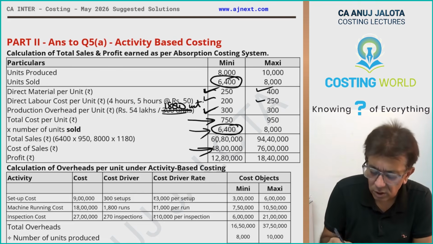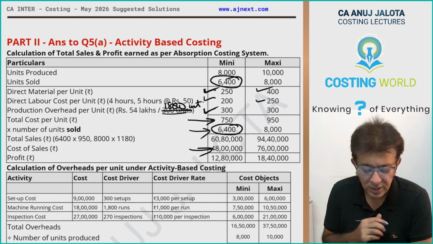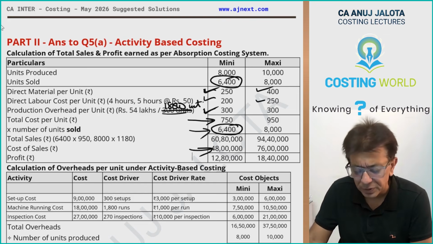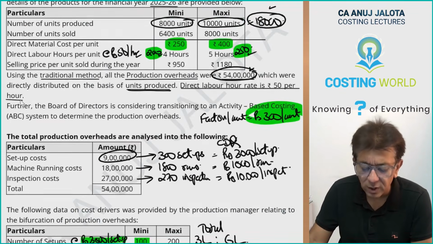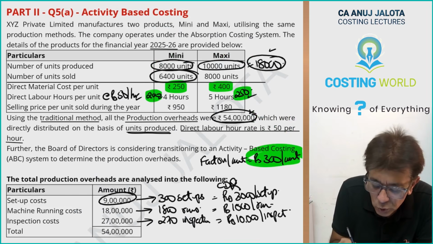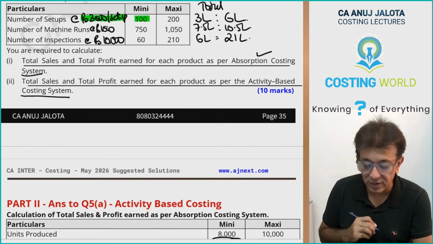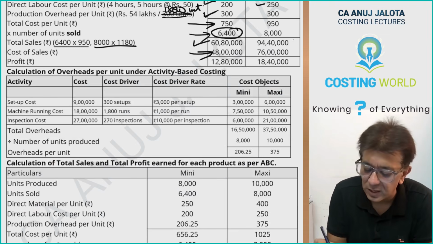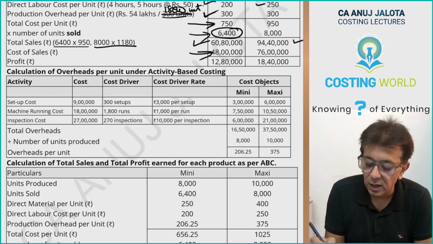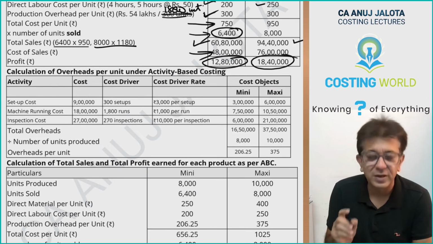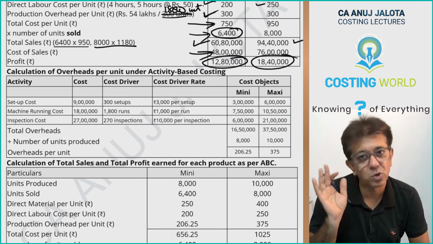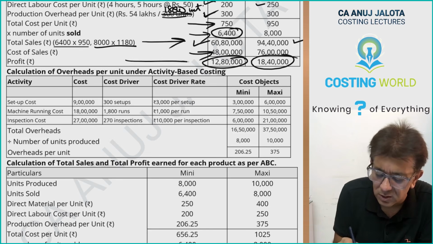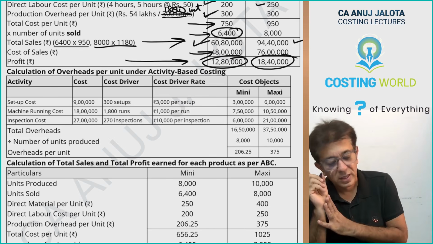So this will be your cost of goods sold. This will also be your cost of sales, to be honest. Once you have done this, it is simple. Try to find out sales. Sales will be quantity sold into selling price. That is whatever I have done over here. Quantity sold into selling price. 60 lakh 80,000, 94 lakh 40,000. Once you subtract, this will be the profit as per absorption costing. Your job as per absorption costing is completely done. You wanted to find out two things: total sales and total profit. This is your sales, this is your profit, this is your answer. Okay, fine. This figure is altogether done.